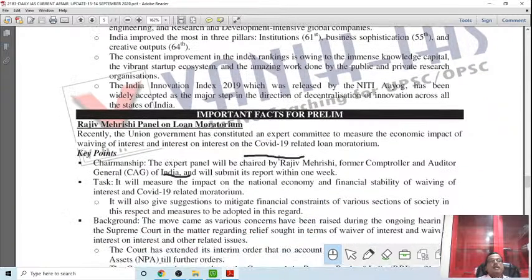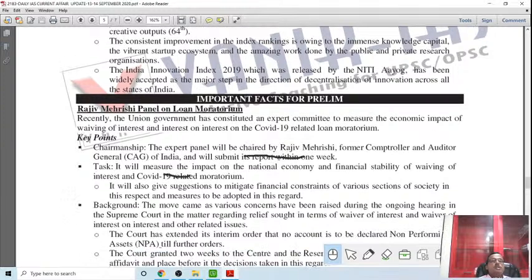Then, in another area, the Rajiv Mehrishi panel on loan moratorium. Rajiv Mehrishi is a famous bureaucrat and ex-CAG of India, and he has edited a very good book, the India Year Book. If you have the scope to read it, India 2020 is a book also, after India 2019. So he published such a book with his edited comments. He is a well-known person having command over the economic scenario in the country.